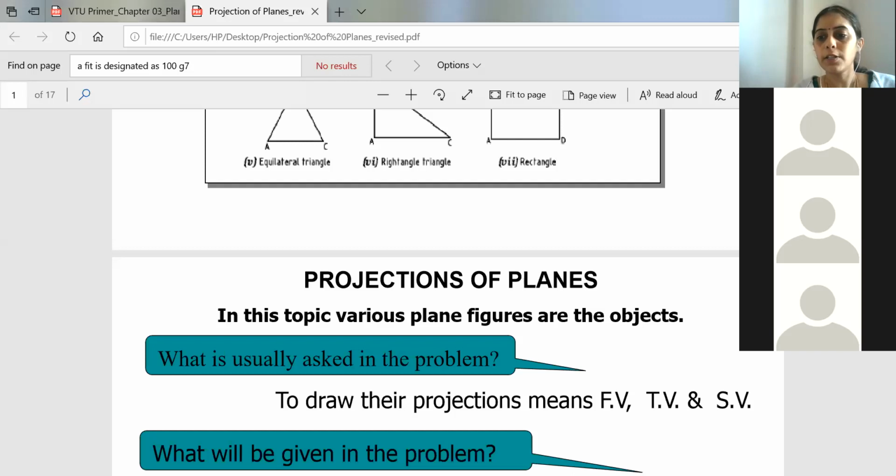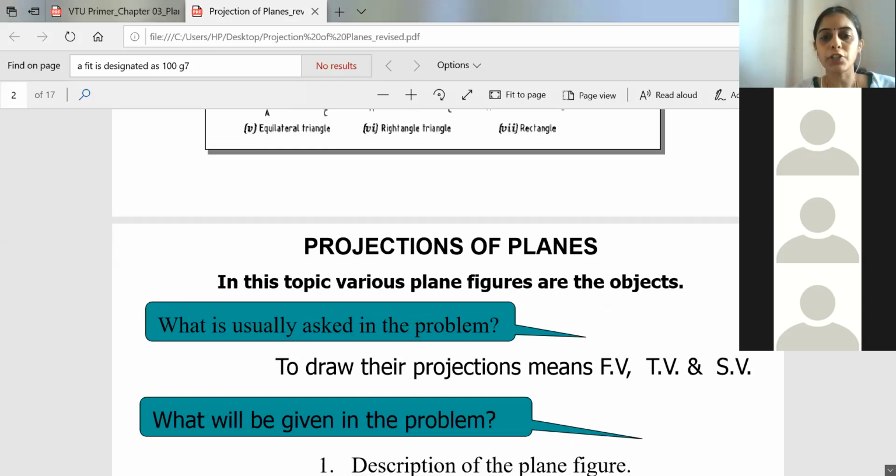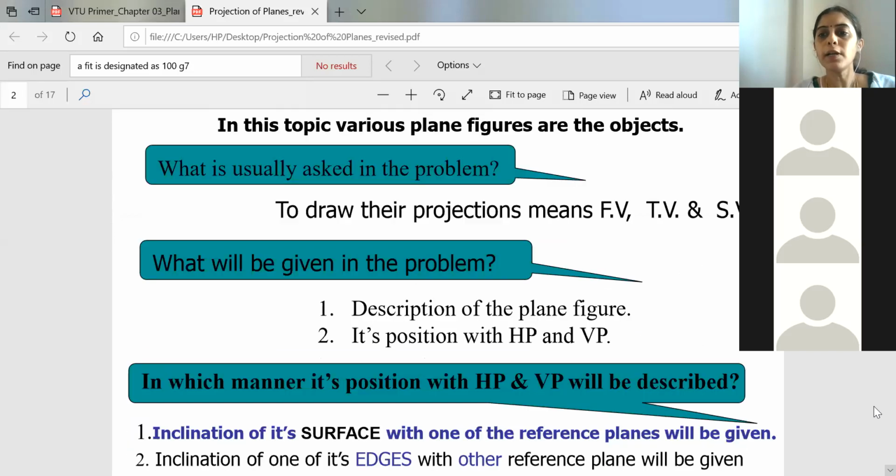Okay. So projection of planes we have done. What will be asked in projection of planes? Similar to projection of lines, it will be asked to determine the front view, the side view and the top view. Okay.